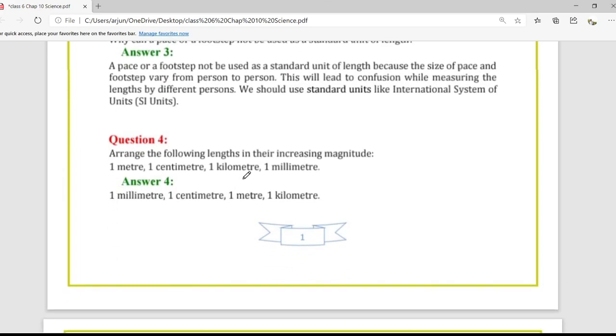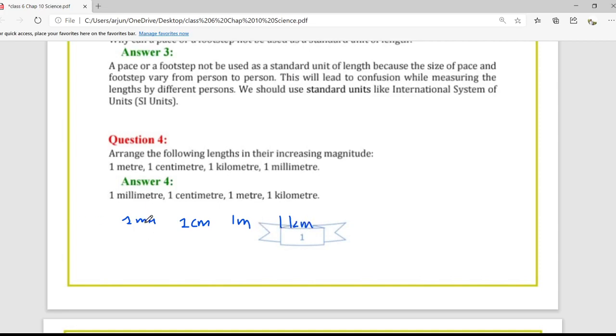Now moving to question number 4. Arrange the following lengths in their increasing magnitude. We have to arrange these lengths in increasing order of value. So see, 1 millimeter, then 1 centimeter, 1 meter and 1 kilometer, right?